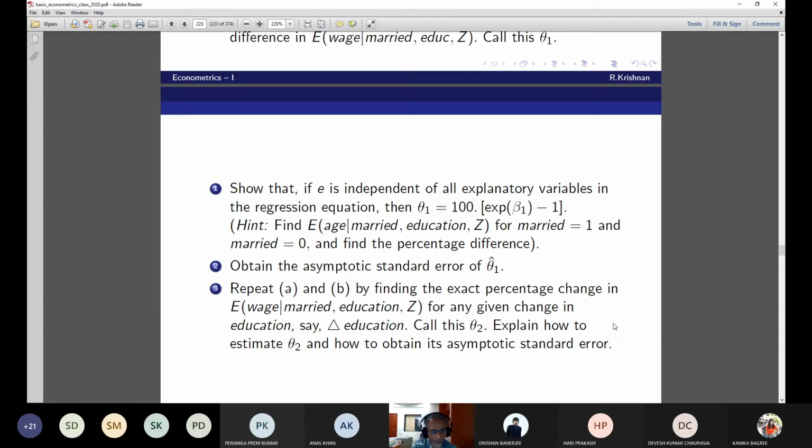Take 1, 2, and 3. Repeat 1 and 2, not A and B, by finding the exact percentage change in, now instead of marital status, educational status. See the difference in how I have defined it. Married 1, married 0. Now I'm defining del education. Call this theta 2. Explain how to estimate theta 2 and obtain this asymptotic standard error. This is the question. You try, I'm giving you the answer right below.